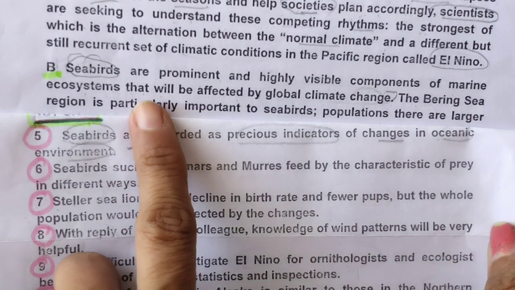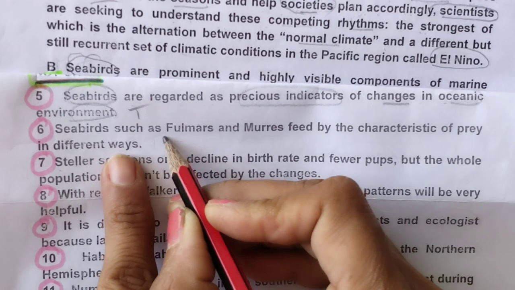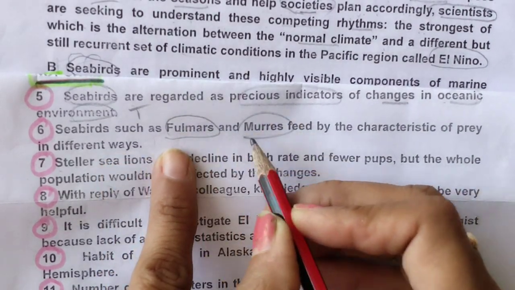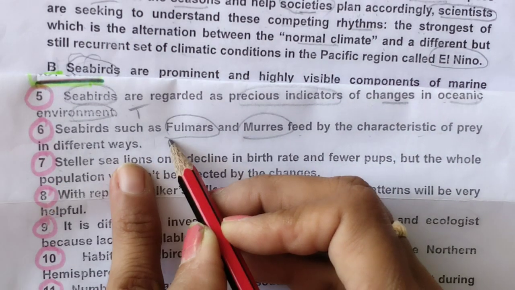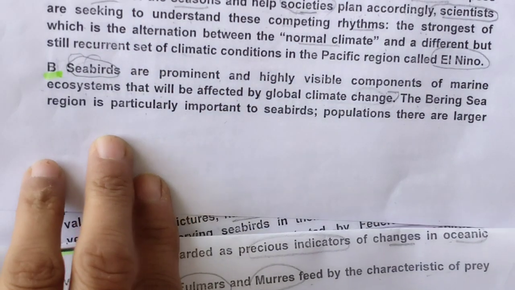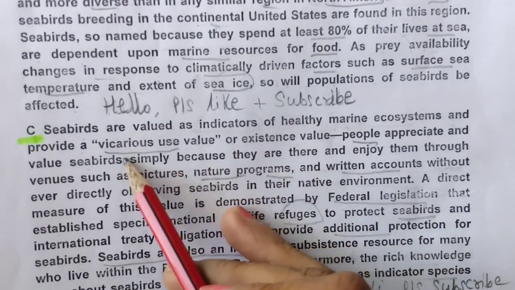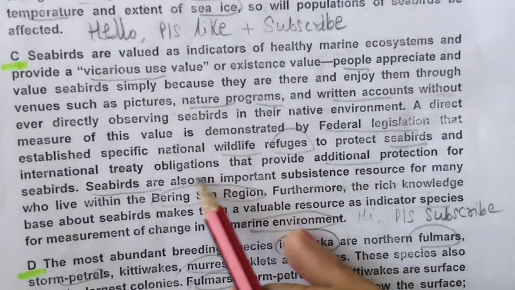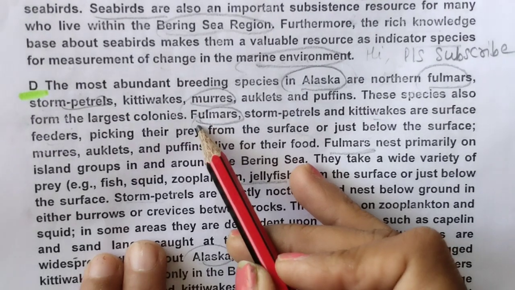Because we already know the location of this question. Seabirds such as fulmars, yes, this also we have done, underline, feed by the characteristic of prey in different ways. Seabirds, this location, okay, first let's find the location. So fulmars and murres, whatever I have done, seabird, yeah, in this paragraph I got this.